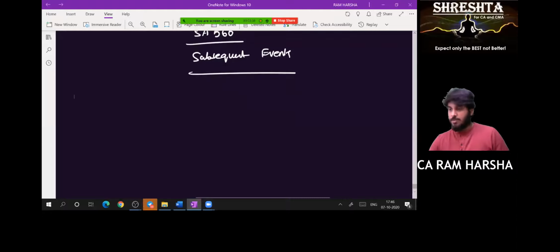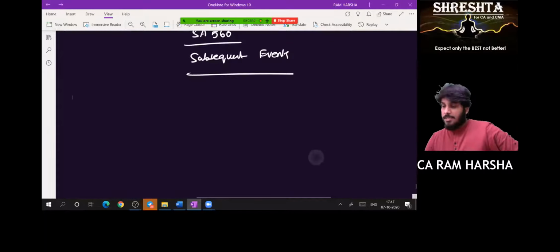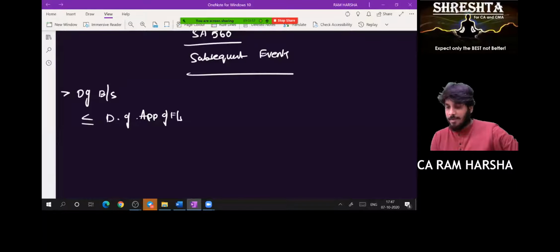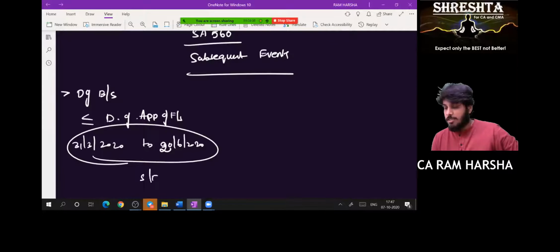60, which deals with subsequent events. Yes, as per Accounting Standard 4, events occurring after balance sheet date. Subsequent event means event occurring after date of balance sheet, but on or before the date of approval of financial statements. So whatever happens between 31st March 2020 to 30th June 2020, that event is called a subsequent event.